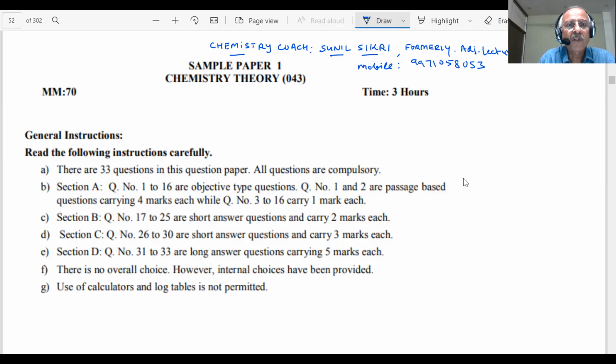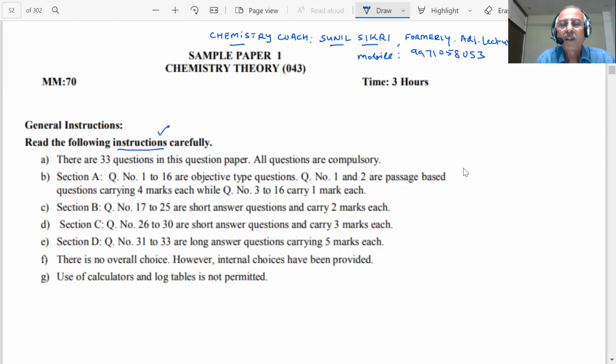It says, read the following instructions, students. What are instructions? Whenever you are preparing for anything or going for a test, there are certain instructions which are given to you. Rather than reading them in the paper, we can read them here, so that will save your time.